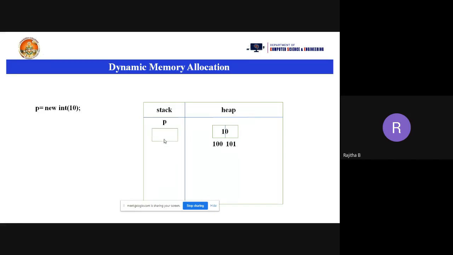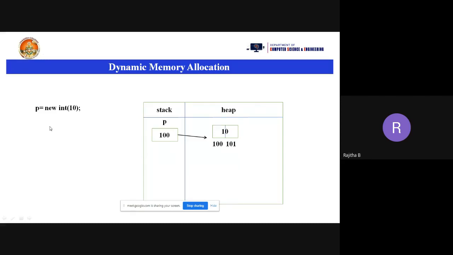Okay, now what is the value of p? The address of the 10 value. What is the starting address of the 10 value? We have 100 and 101, but it will take the starting location address, and that is going to be stored into the p variable, the pointer variable. So when you take the address into the p variable, it is pointing to the 10 memory location. This is the way memory is allocated when you are taking dynamic memory allocation.